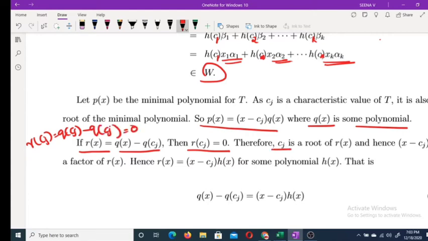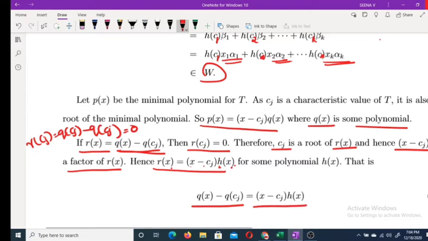Therefore cj is a root of r of x, so x minus cj is also a factor of r of x. Therefore, r of x you can write as x minus cj into h of x. R of x is also q of x minus q of cj. Therefore, q of x minus q of cj is equal to x minus cj into h of x.